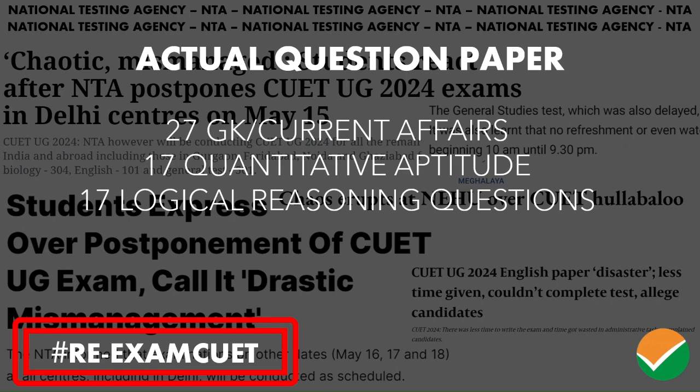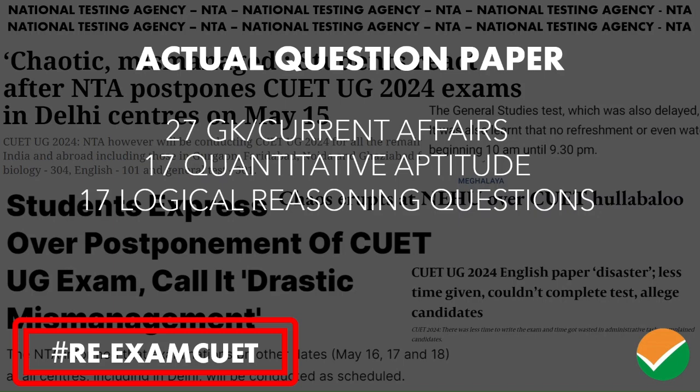7 of them at most were from the general knowledge part, and they weren't that easy. They were also connected to current affairs somehow, except a few here and there, a few science questions, and a few currency related questions. I think at max 4 were doable by the students for GK, and the other 20 were straight up current affairs, which weren't even relevant. Of course they're all relevant because they all happened, but from a 12th grader's perspective, from a UG entry student, were they doable is the question that we're trying to address here.